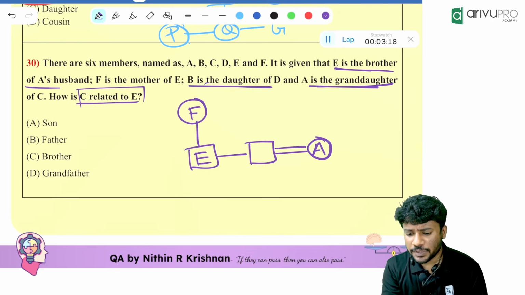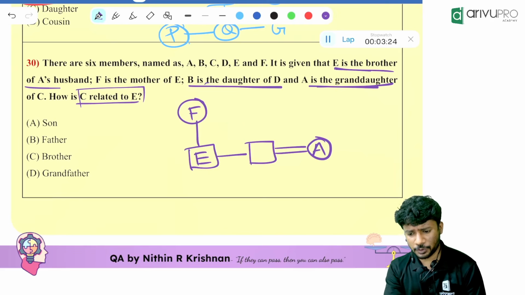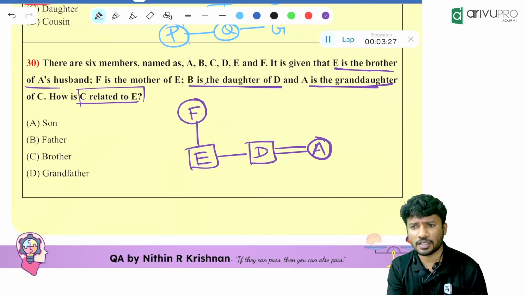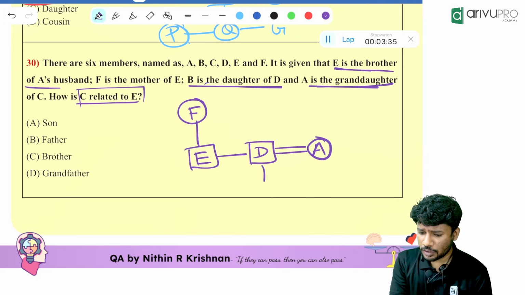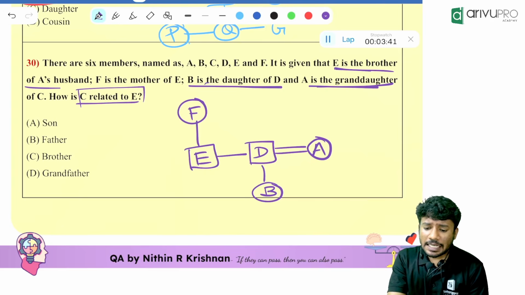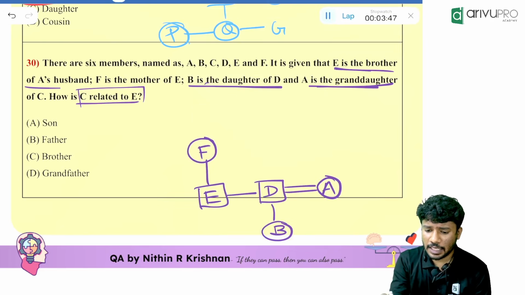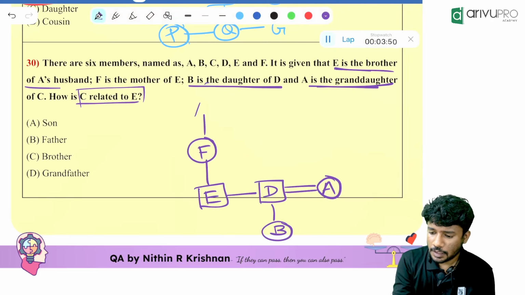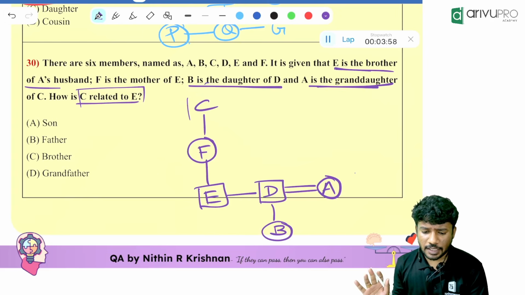If you write it like B is the daughter of D, looking at the given space, where will you put D? D will be somewhere over here, correct? B is the daughter of whom? D. We are just checking, okay. And A is the granddaughter of C. A is the granddaughter of C means C should be somewhere over here. Now the question is how C is related to A.